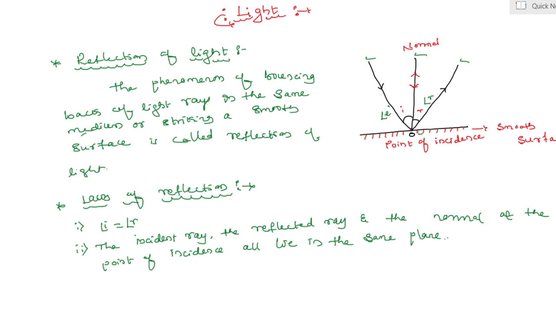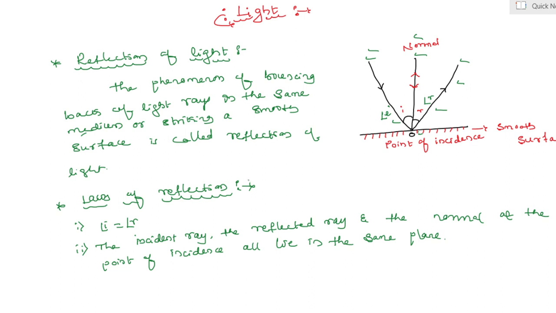Once again to remind, the angle of incidence is equal to the angle of reflection, and the incident ray, normal ray and reflected ray lie on the same plane. It is the second law of reflection. For example, silver metal is one of the best reflectors of light.